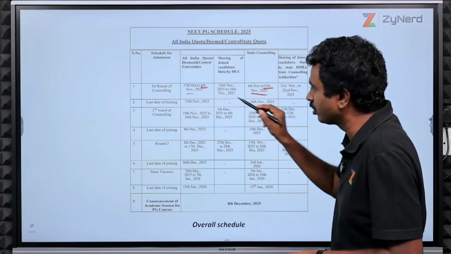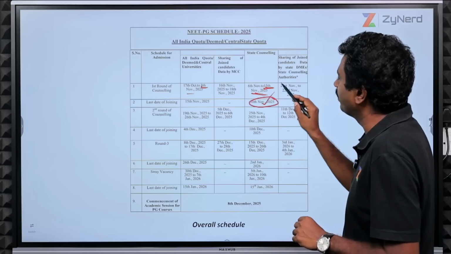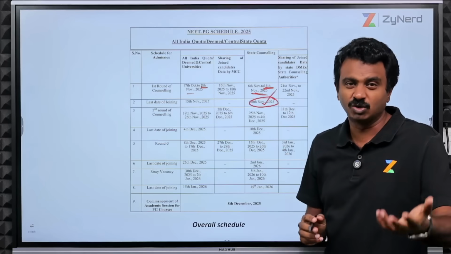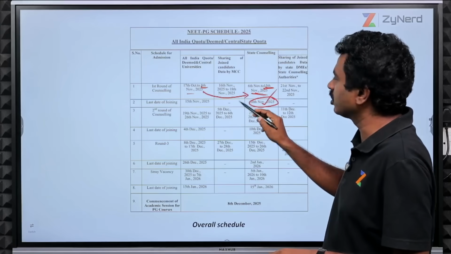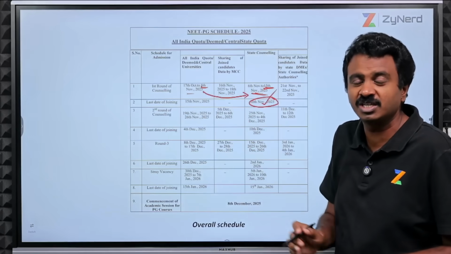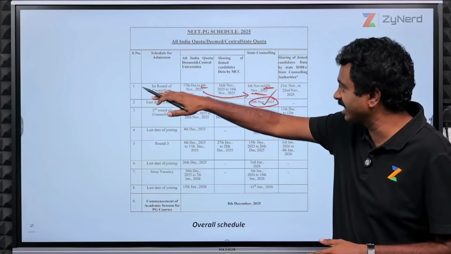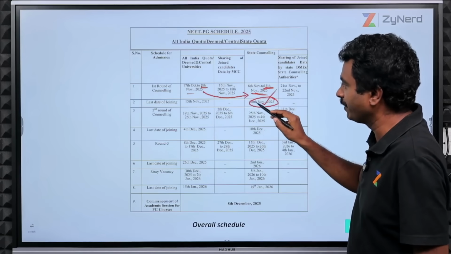Note here 8th November was the results, 15th November they will try to publish the results and ask you to join by 20th November. Hopefully there is no delay in that, is what we assume, which means after joining there might be a possibility of you moving over here after resigning the seat. AA will give you a resignation possibility. You can get a seat over here, not join or join. So this is the timeline.